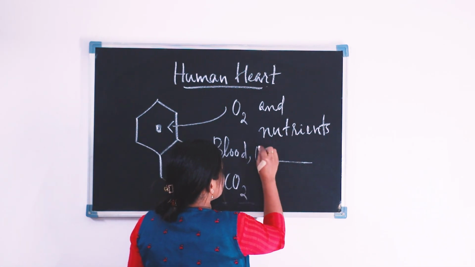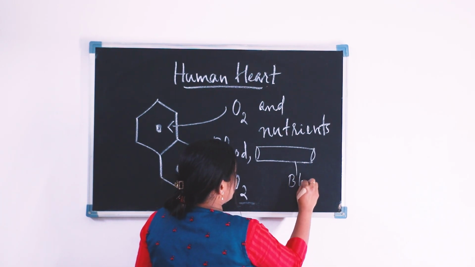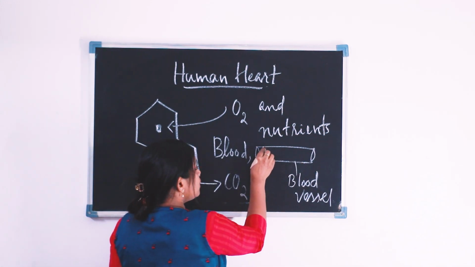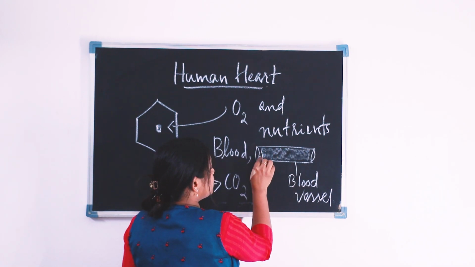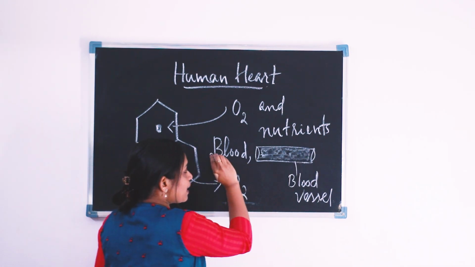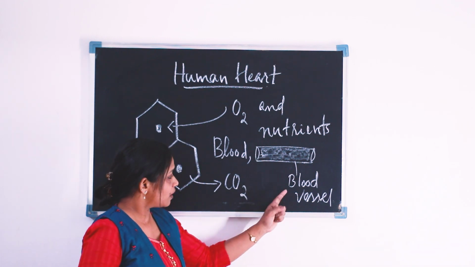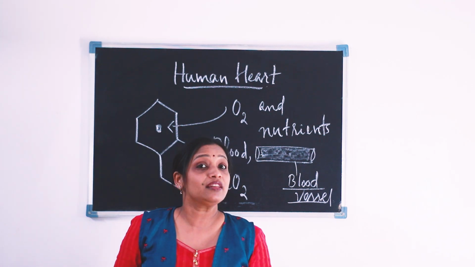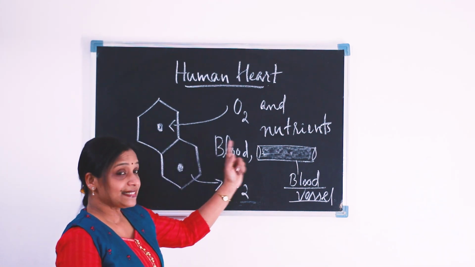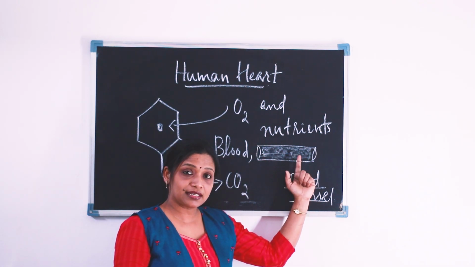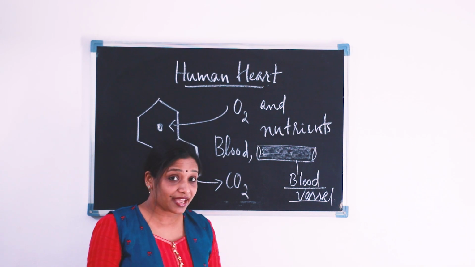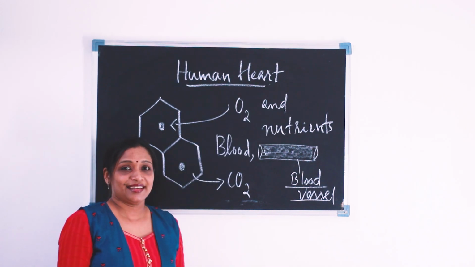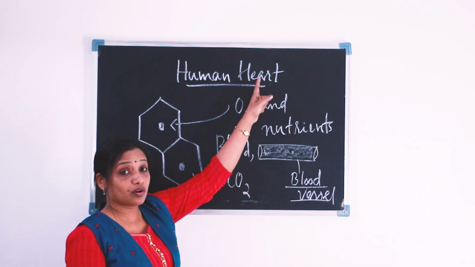So suppose this is a blood vessel, a closed specialized channel for the passage of blood. Suppose this is blood. So blood is passing through these channels, known as the blood vessels, examples like arteries, arterioles, capillaries, venules and veins. For the easy passage of blood through the blood vessels, we need a pumping system, and that pumping organ in our body is our heart. Now we will move on to the detailed structure of the heart.